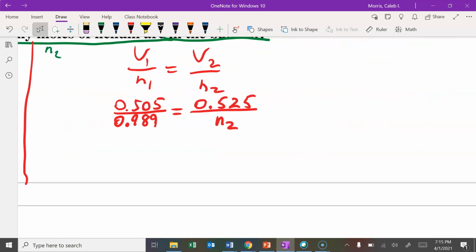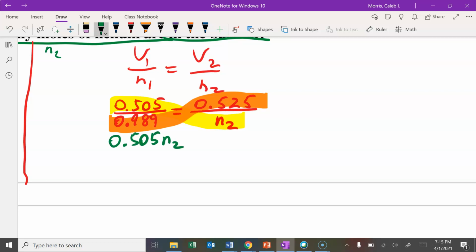Again, we're going to have to cross multiply because N2 is in the denominator. It's not where it needs to be. Or if you'd rather think of it as multiplying both sides by N2, you could do it that way too. I end up with 0.505 N2 equals 0.989 times 0.525.